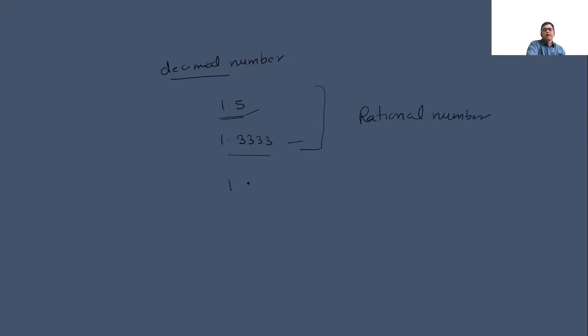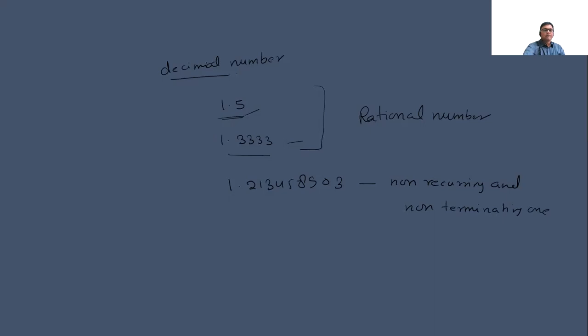But if we have something like 1.2345890 3, then it is non-recurring and non-terminating. I will explain that later under the heading of decimals.